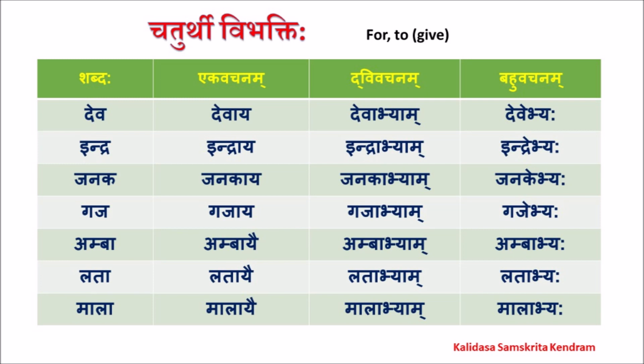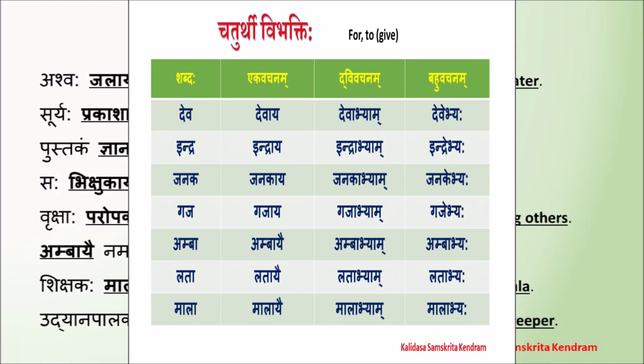Lataye, for Lata, to Lata. Latabhyam, for two Latas, to two Latas. Latabhyah, for many Latas, to many Latas. Malaye, for a mala. Mala is a garland. Mala is a name also. So for mala, to mala. Malabhyam, for two malas, to two malas. Malabhyah, for many malas, to many malas.